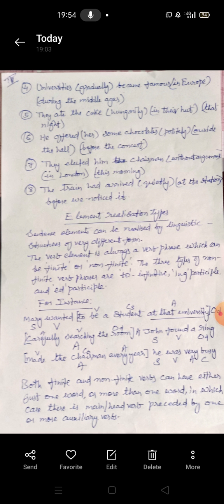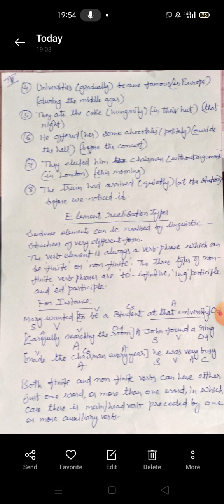The last example is: made the chairman every year, he was very busy. So made the chairman, here we have a past participle. Every year, made is the verb, the chairman is complement of the object. Every year is adverbial. This entire thing stands as an adverbial. And the sentence main clause is he was very busy, that is SVC, subject, verb, and complement. So the pattern is A S V C.